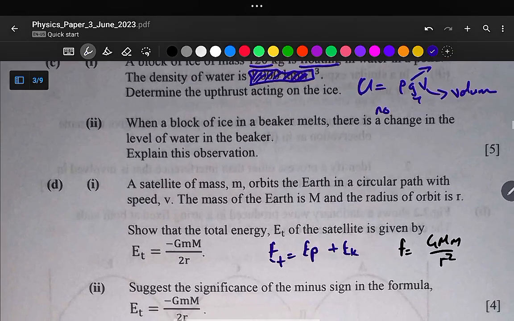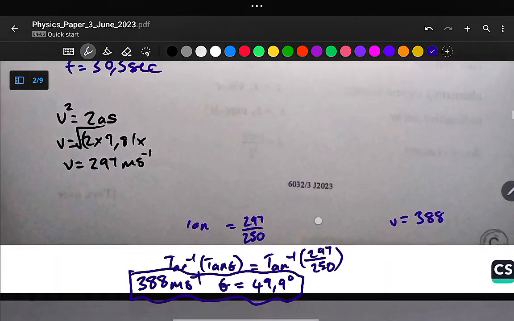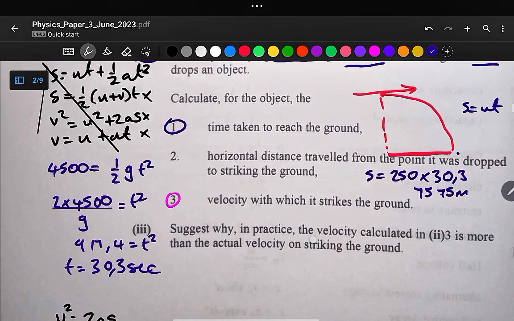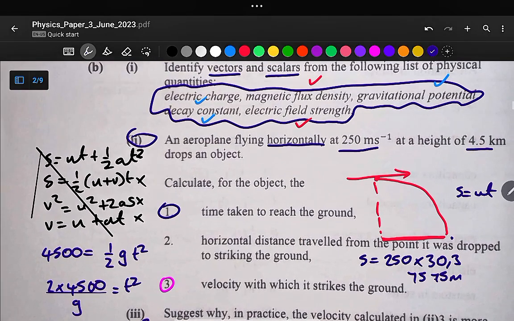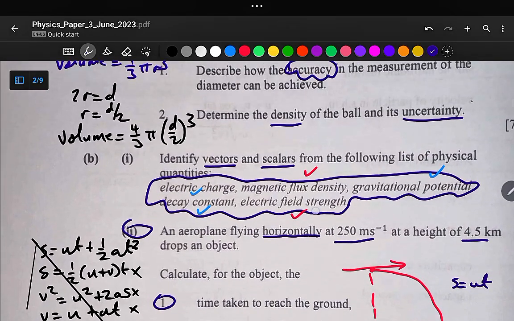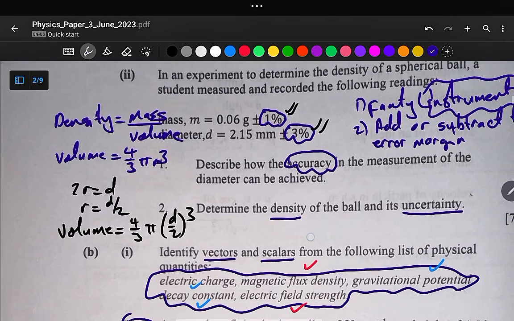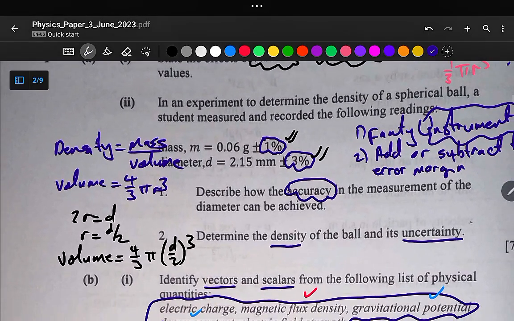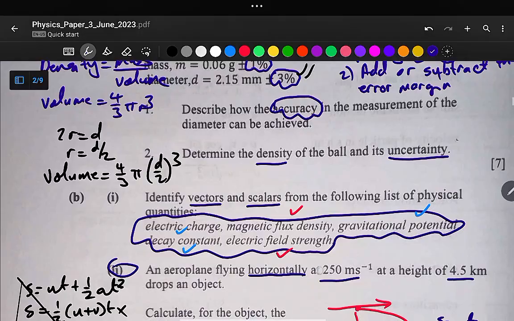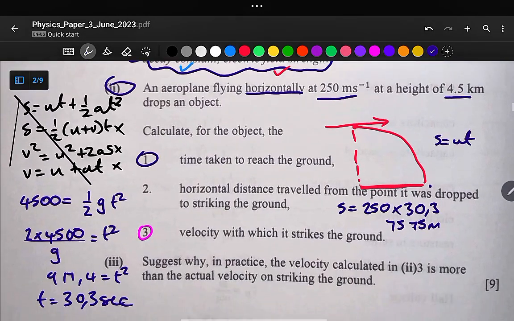So this question paper was very easy to some extent. It only needs you to understand some concepts and principles, and it was a lot of general physics, like this first part of random errors, the density, the uncertainty, vectors and scalar quantities, and there's also classical mechanics, the projectile motion. What you need to understand under the projectile motion topic is that whenever you are answering a projectile motion question, just separate or divide your motion into vertical motion and horizontal motion, and then after that you're good to go.